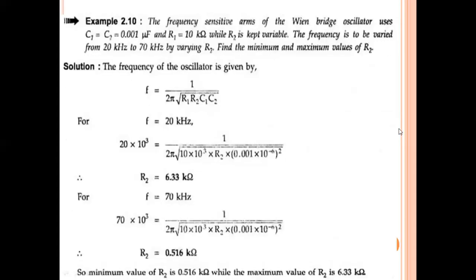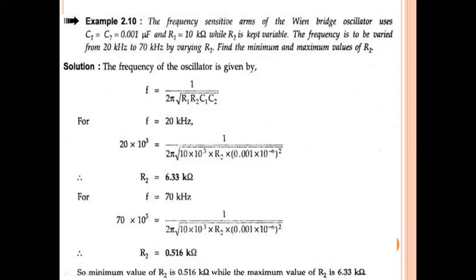So first problem is the frequency. The frequency sensitive arms of the Wien bridge oscillator use C1, C2 equal to 0.001 microfarad and R1 is 10 kilo ohm, while R2 is kept variable. The frequency is to be varied from 20 kHz to 70 kHz by varying R2. Find the minimum and maximum values of R2.